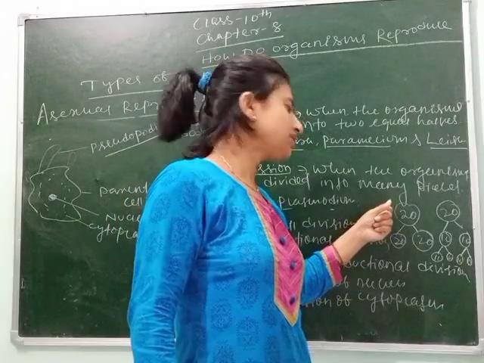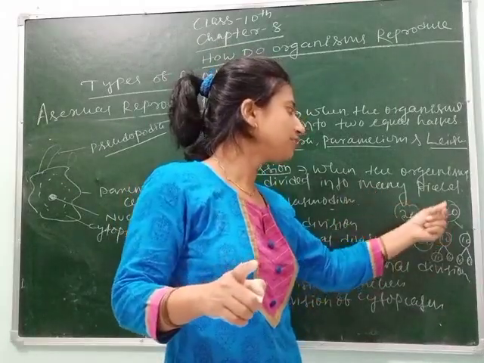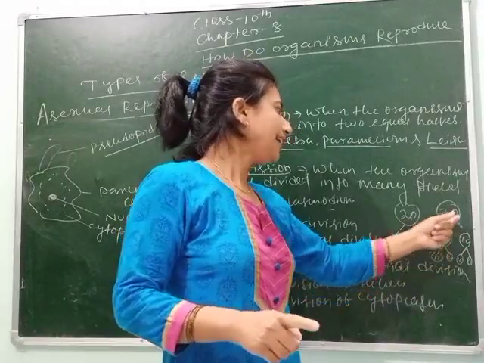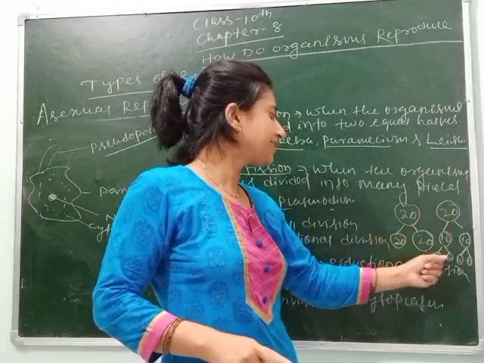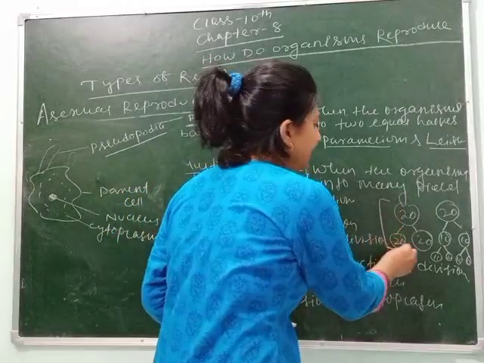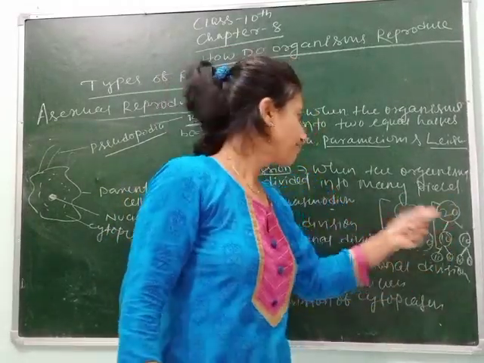Mitosis is completed through a single step, whereas meiosis is completed through two steps, meaning meiosis 1 and meiosis 2. And in meiosis 2, it gives half the number of chromosomes. So here 20 gives 10, but here 20 gives 20. So this type of cell division is called mitosis, whereas this type of cell division is called meiosis.